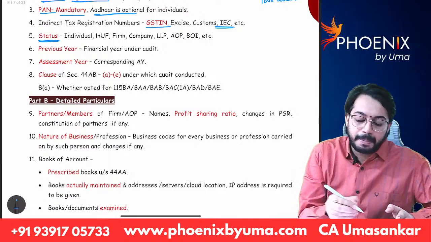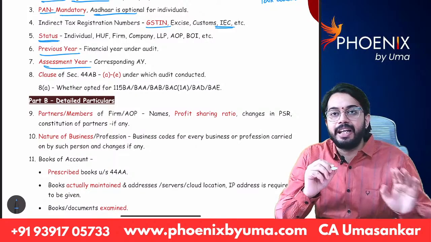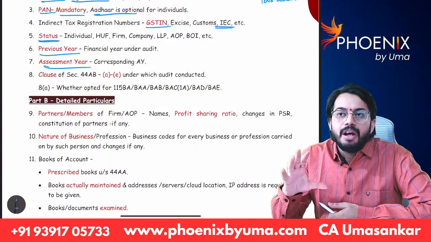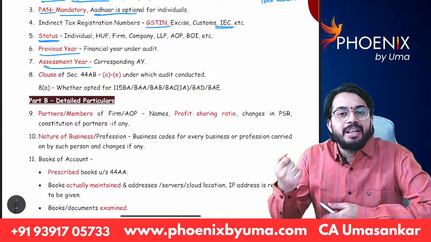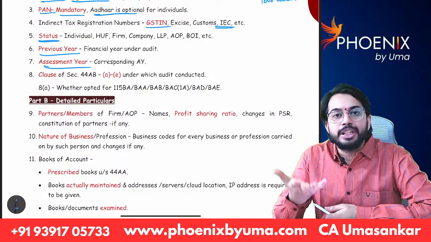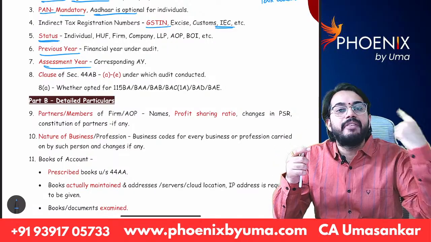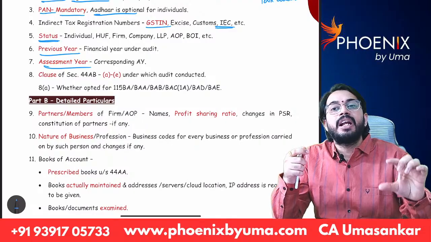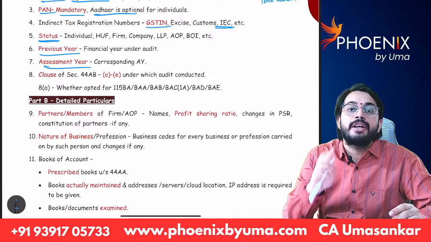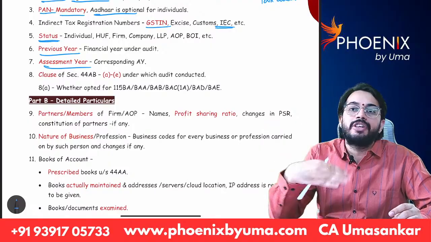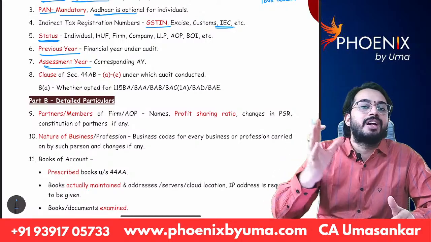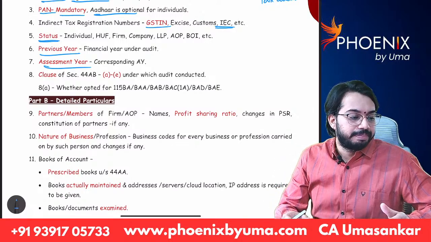Next, I will write previous year. I will also write assessment year. See, nothing but audit report. After doing the audit, whatever the opinion of auditor is there, that is given in 3CA, 3CB. Okay, if there are any observations of auditor, those observations will be given in 3CA, 3CB. After giving audit report, we also need to give 3CD. Auditor should answer 44 questions. All those 44 questions are kept in Form 3CD. Along with audit report, Form 3CD is also required to be given. Okay.